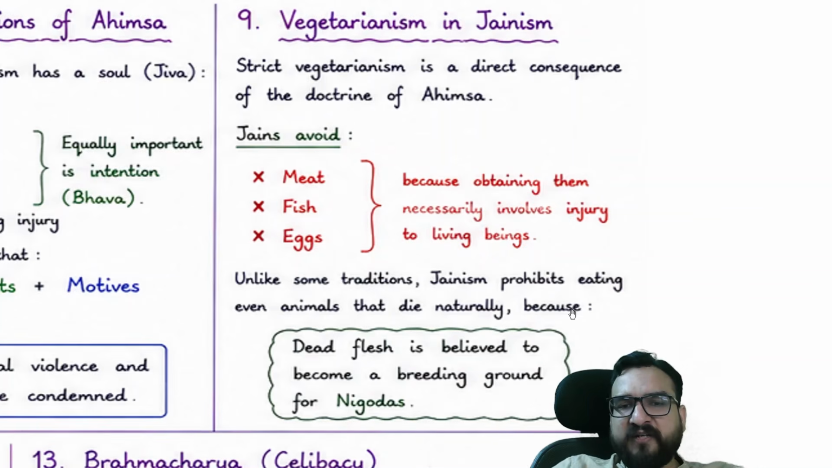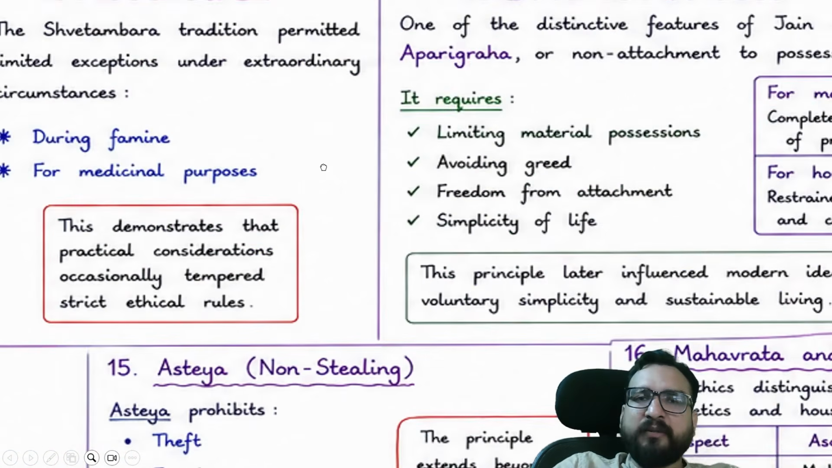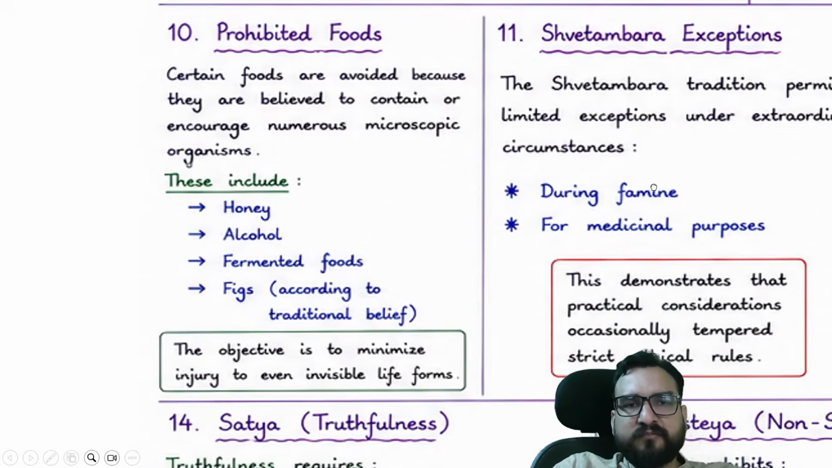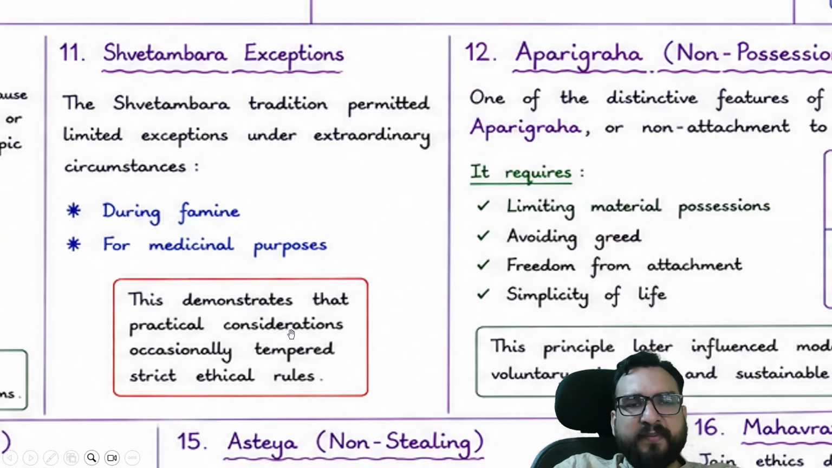So dead flesh is believed to become a breeding ground of nigodas. Nigodas, what is it? Microorganisms, in their language, right? So this you can read over here. The Shwetambar tradition permitted limited exceptions under extraordinary circumstances, during famine or for medicinal purposes. This demonstrates that practical consideration occasionally tempered strict ethical rules as well, right?